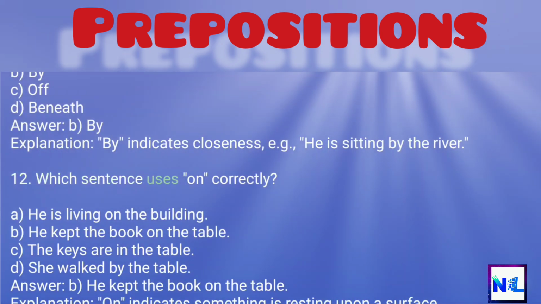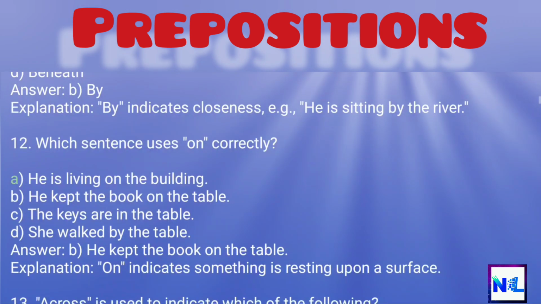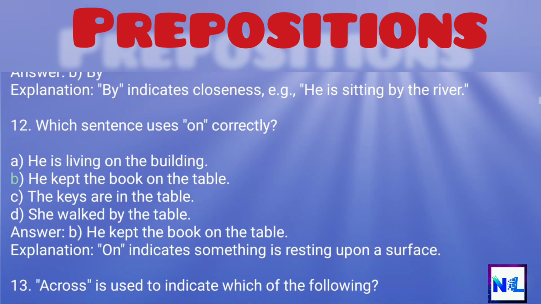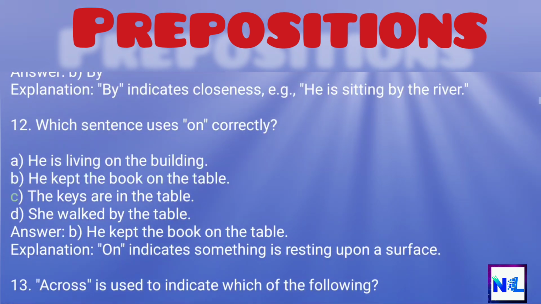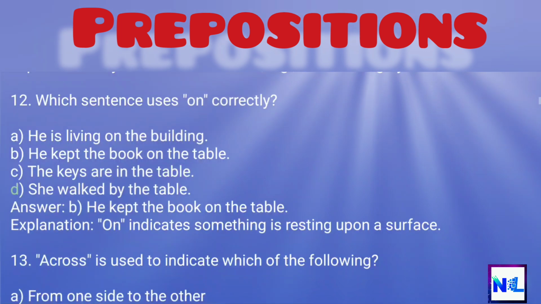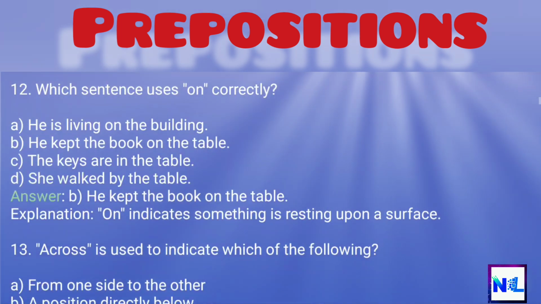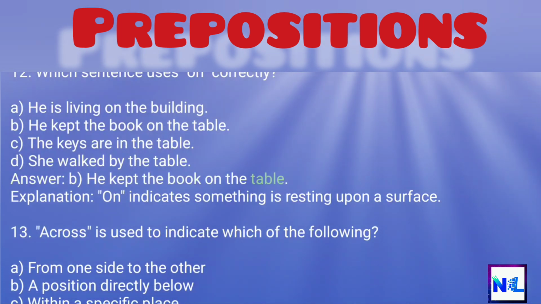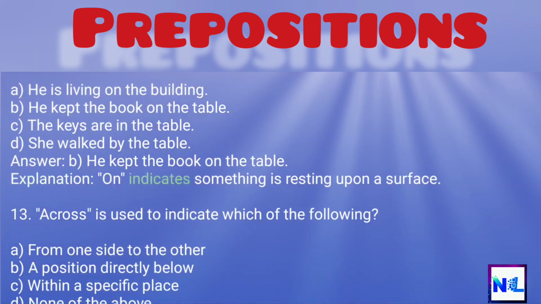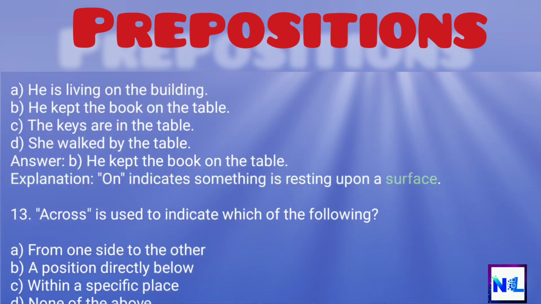12. Which sentence uses on correctly? A. He is living on the building. B. He kept the book on the table. C. The keys are in the table. D. She walked by the table. Answer. B. He kept the book on the table. Explanation. On indicates something is resting upon a surface.